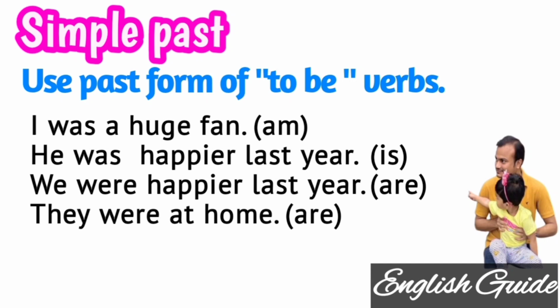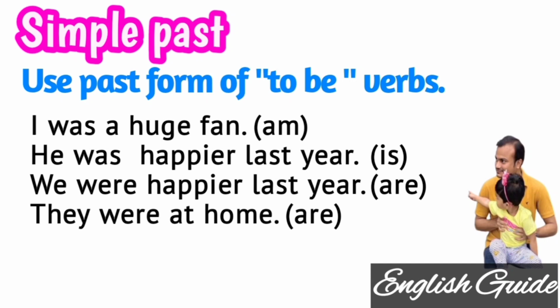If you see the first example, I was a huge fan. It is nothing but the past form of am. Normally if you say I am a huge fan, then I was a huge fan is the past form of am only, so there is no complexity here. If you know the simple present, you can simply convert it to simple past just by changing the verb to its past form.